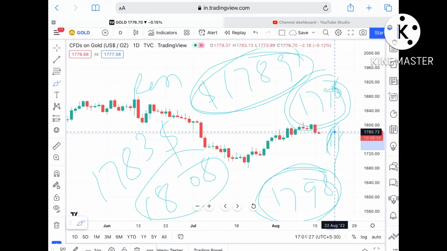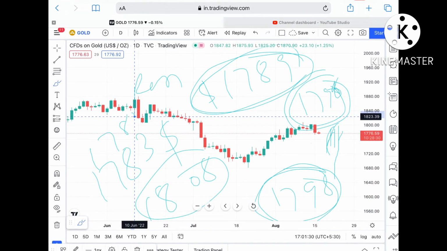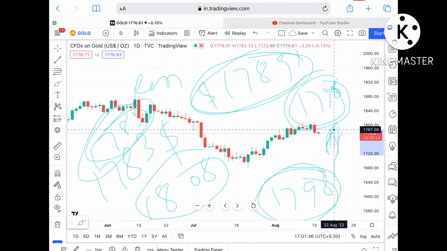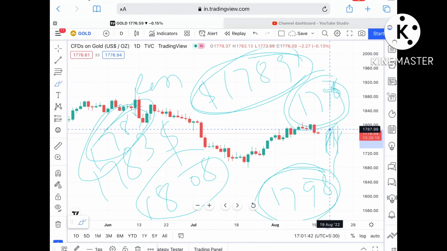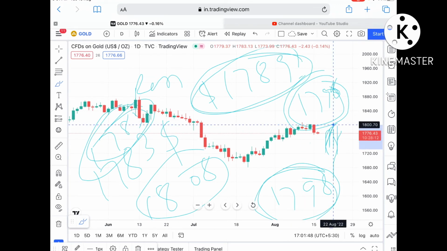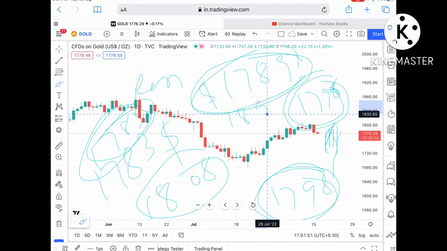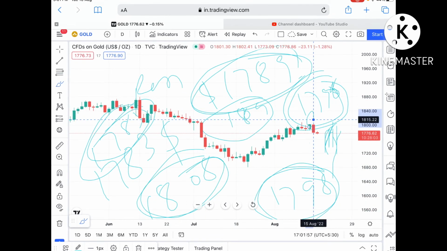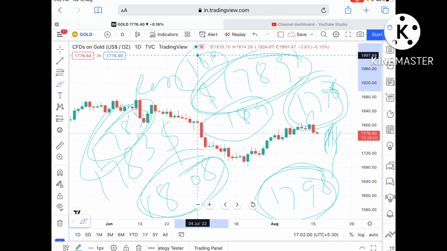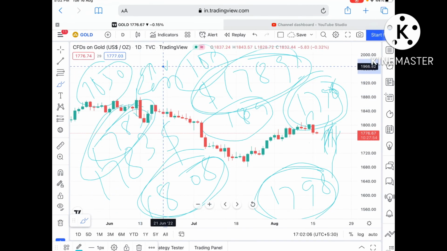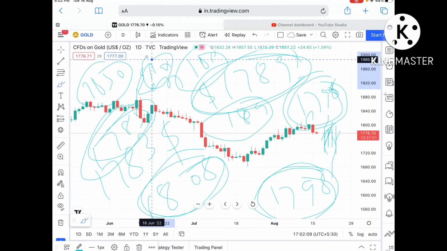So keep this in mind. If the price goes above a level of $1783, and if sustained, we can see it can go and touch a level of around $1787.99. Then if that sustains, which is a higher probability, it can go further upside and touch a level of $1809 and $1808, and from there the probability of touching $1816 is very high, and from there it can go further upside and touch a level of around 1830. Once the price goes above 1830, we can see the trend for gold will change and it can go further upside.